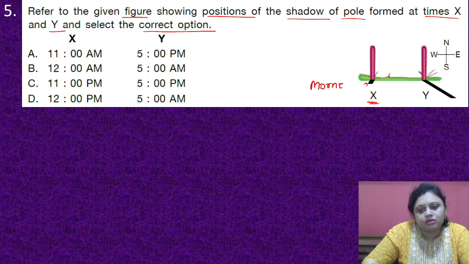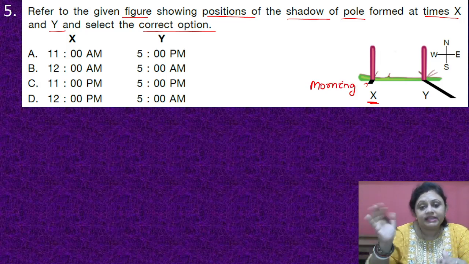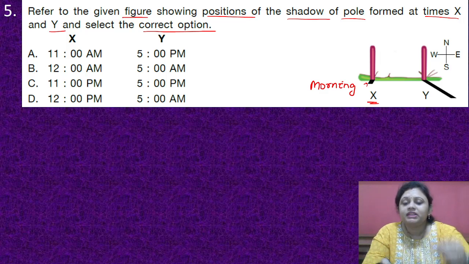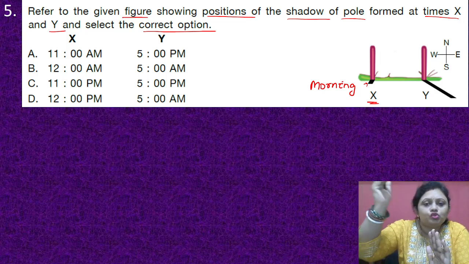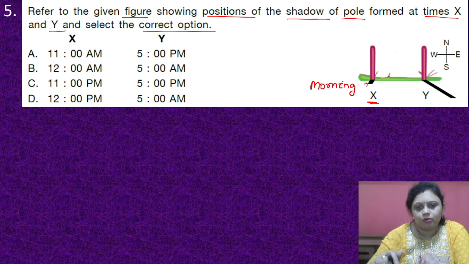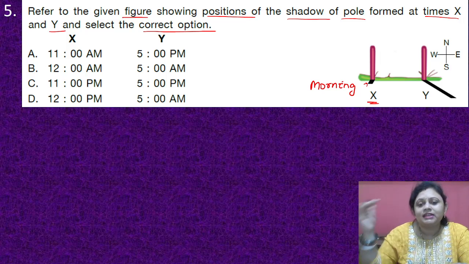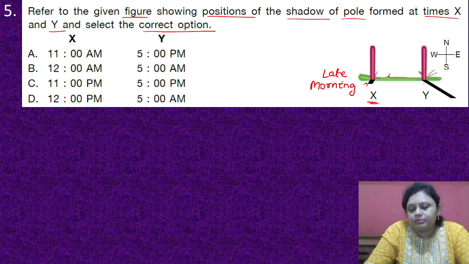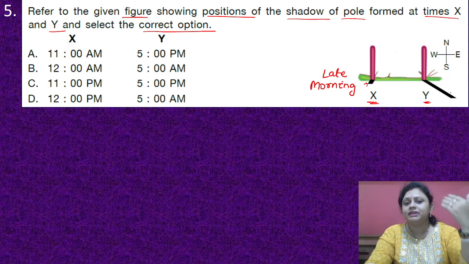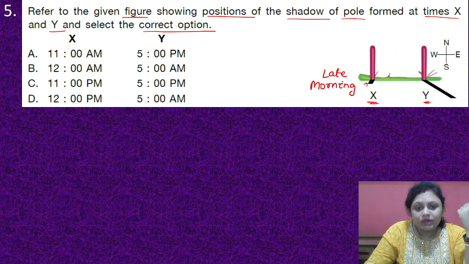Because in the morning, the sun is in the east direction, and you can see the length of the shadow is very short. When the length of the shadow is short, the sun is moving towards just above our head. So that means it is the late morning time. And in the second picture we can see the shadow is towards the east direction, which means the sun is in the west direction.